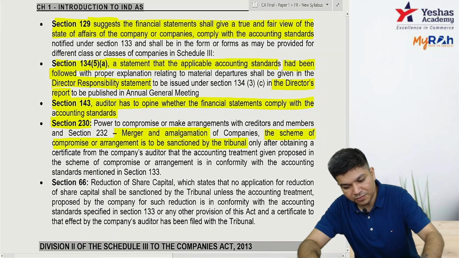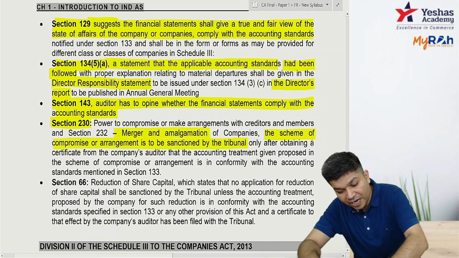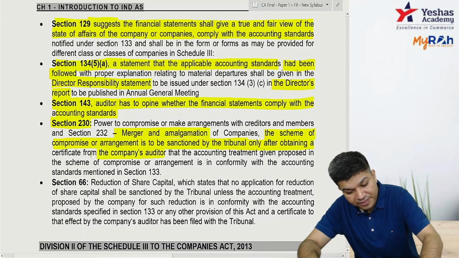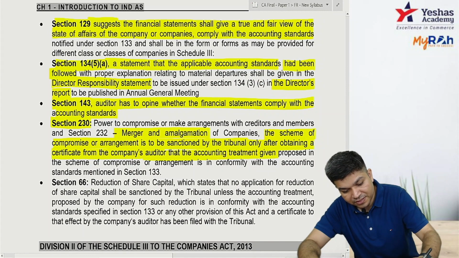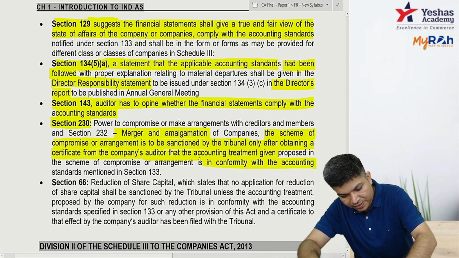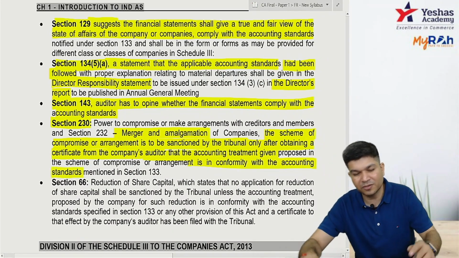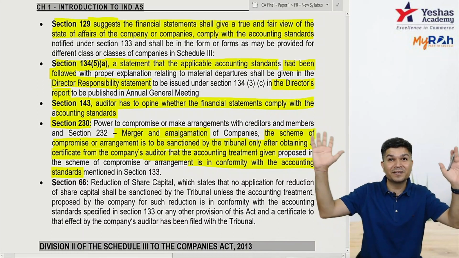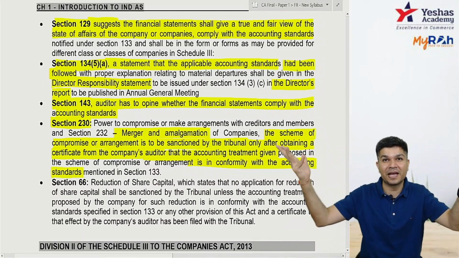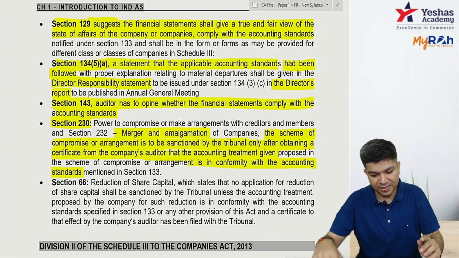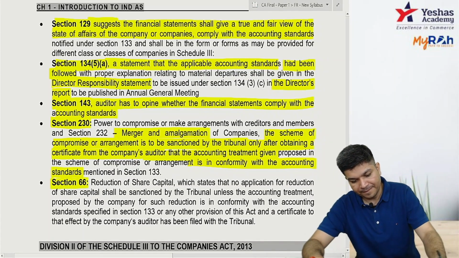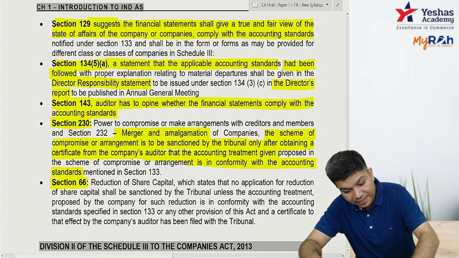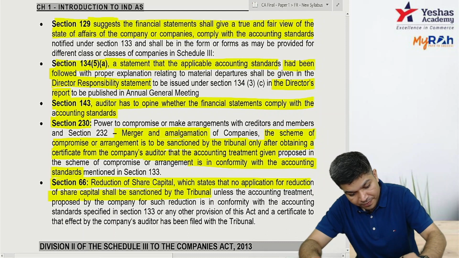It is to be sanctioned by the tribunal only after obtaining a certificate from the auditor that the accounting treatment given is in conformity with accounting standards. So wherever the words accounting standards are there in different sections of the Companies Act, that's written. And section 66 is reduction of capital. Again, for the reduction of capital, the scheme should be sanctioned by the tribunal.